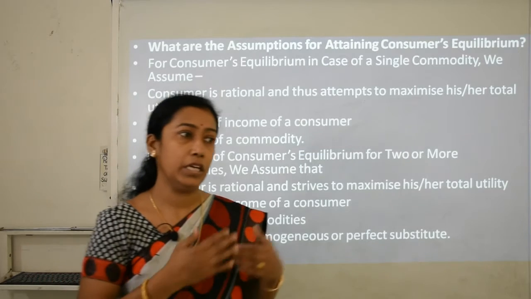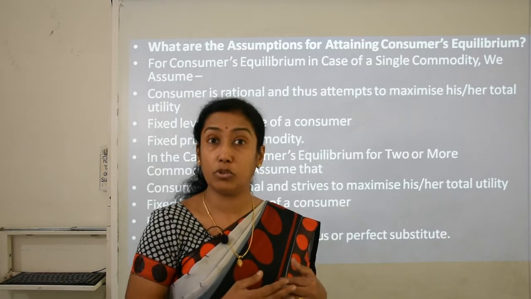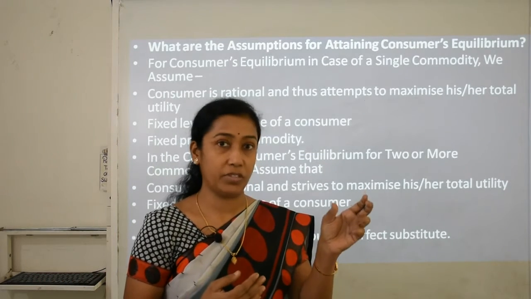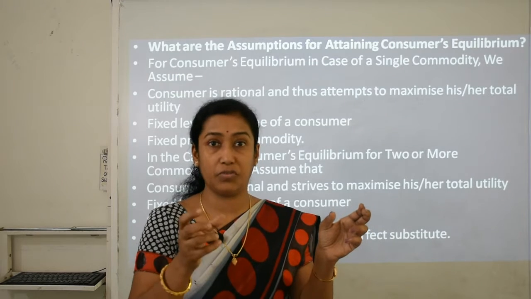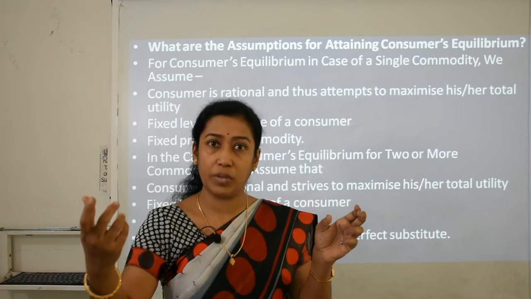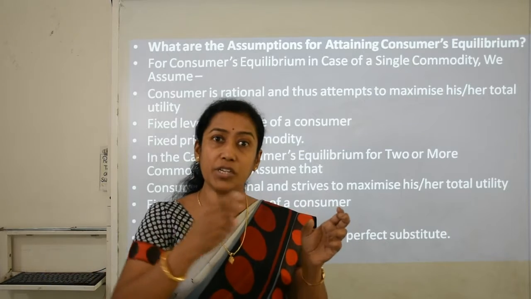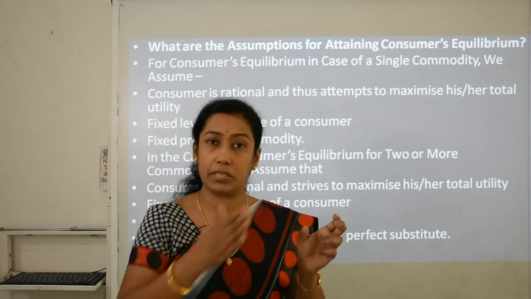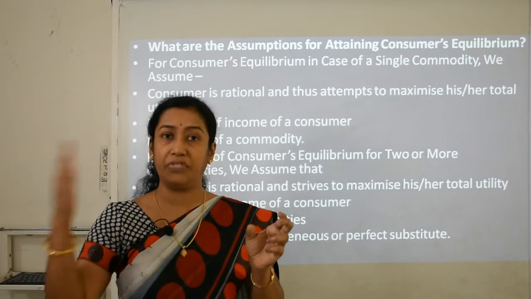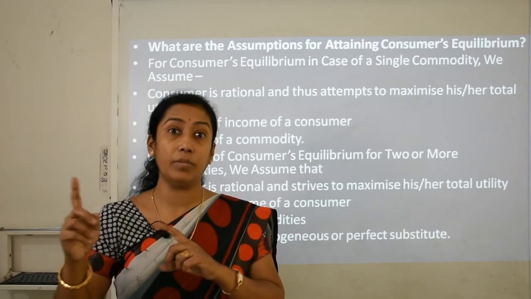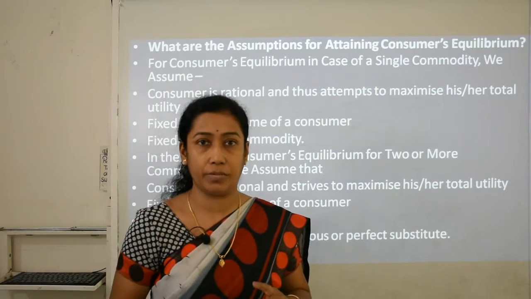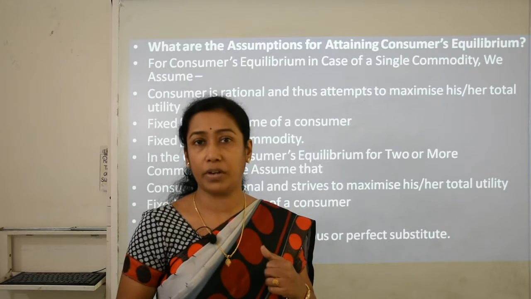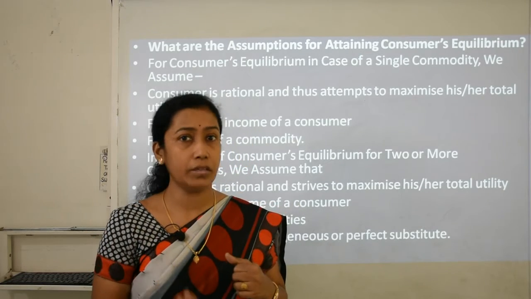Say for example, if the quality of the product is not the same, one product which he purchased is of 5 rupees, another 6 rupees, another 10 rupees, then 12 rupees. As he moves to successive units, one after the other, each unit will give him more satisfaction than the previous one, because the quality differs with the price.